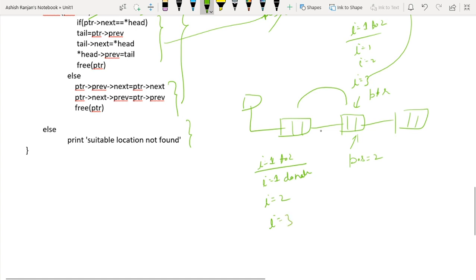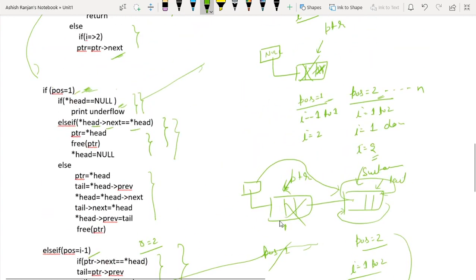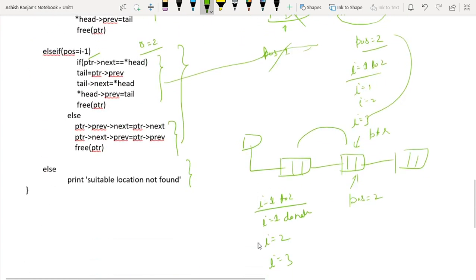So again, the if condition will not execute because pos is equals to 2, pos is not equals to 1. Now in the else if condition, this condition will become true because I is 3 and pos is 2. Now the if condition inside this is not true because PTR ka next is not head. This is not the last node. So we will execute this. In this case, what we are doing: PTR ke prev ka next means this node will start pointing to this node. PTR ke next ka prev means this node will start pointing to this node, and free PTR. So this case will execute when we want to delete the node in between.